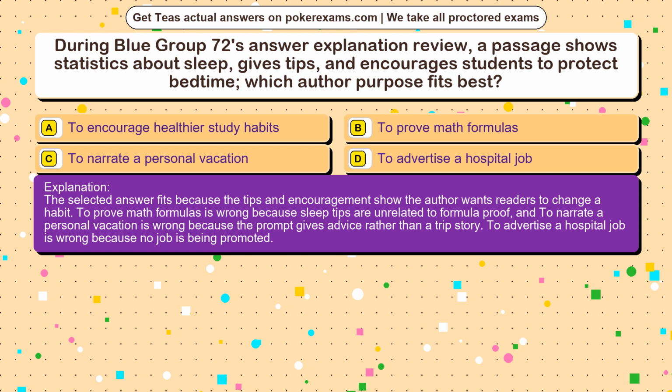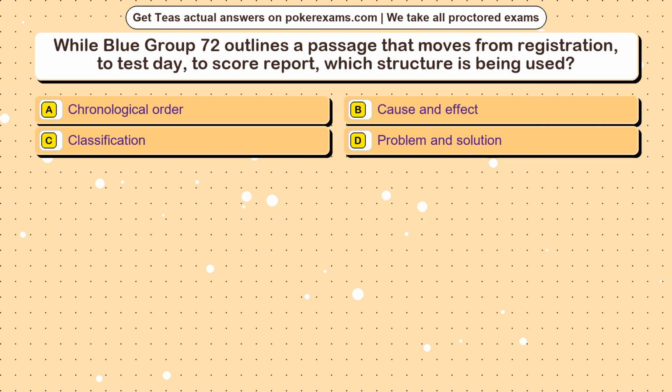To prove math formulas is wrong because sleep tips are unrelated to formula proof, and to narrate a personal vacation is wrong because the prompt gives advice rather than a trip story. To advertise a hospital job is wrong because no job is being promoted. Question 4. While Blue Group 72 outlines a passage that moves from registration to test day to score report, which structure is being used? Option A. Chronological order. Option B. Cause and effect. Option C. Classification. Option D. Problem and solution.